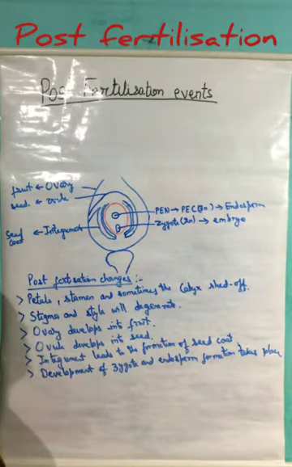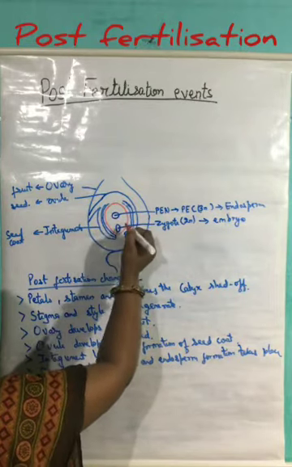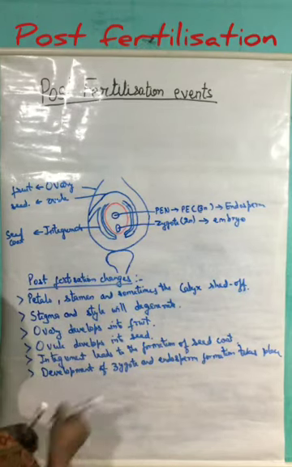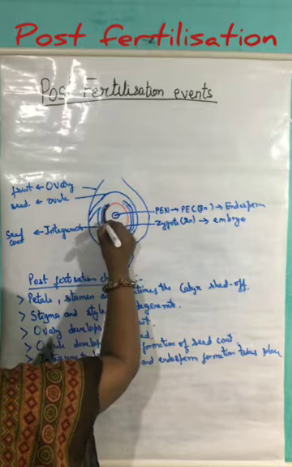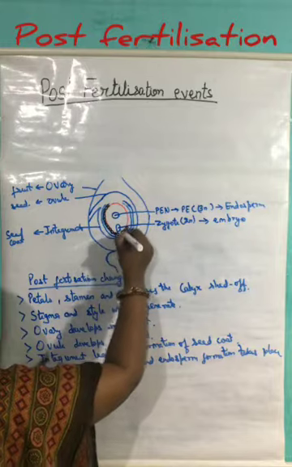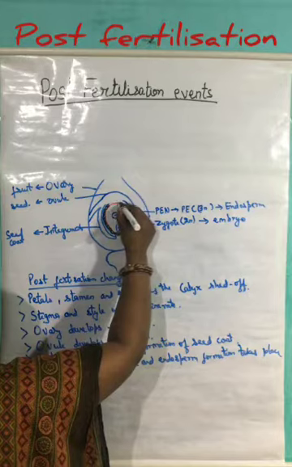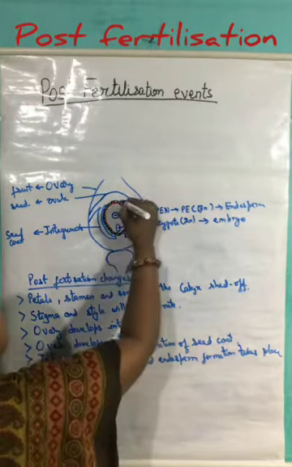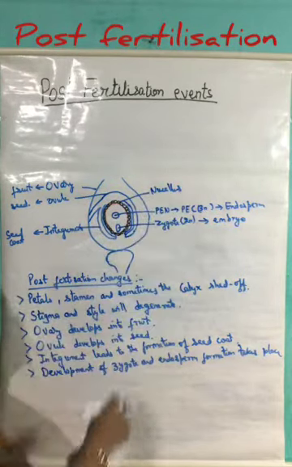In the meantime, we have to keep in mind that this embryo sac is surrounded by a layer of nucellus cells. So this is the nucellus cells.